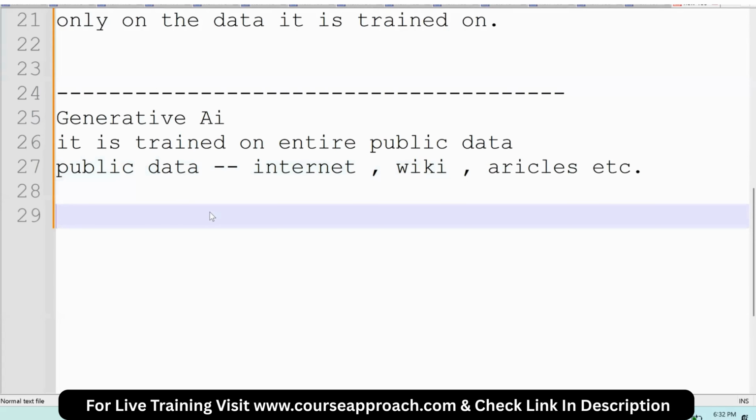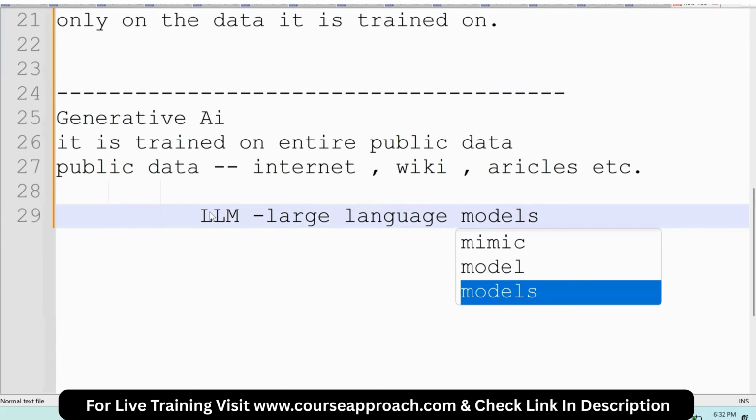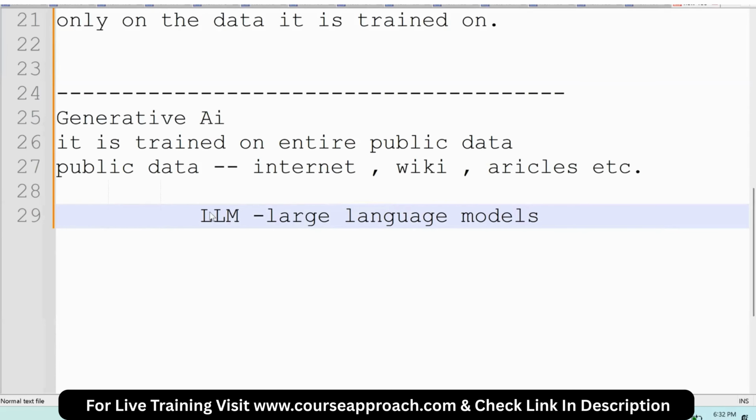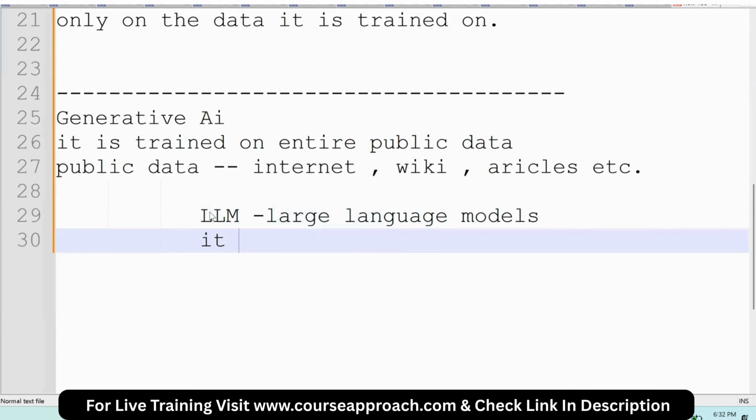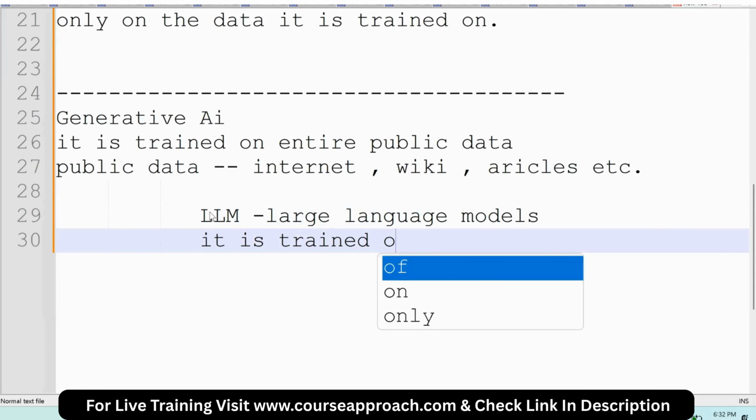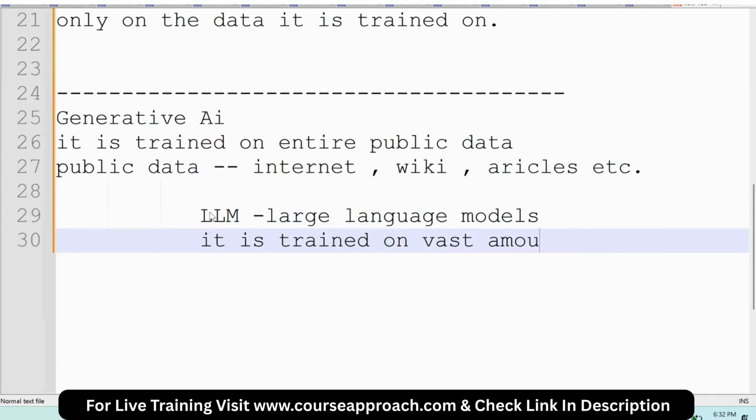Now, these generative AI models we call LLMs. For example, we know ChatGPT, Gemini, or other organizations' GPTs or LLMs. These LLMs are nothing but large language models. Why is it called a large language model? Because it is trained on a vast amount of data.